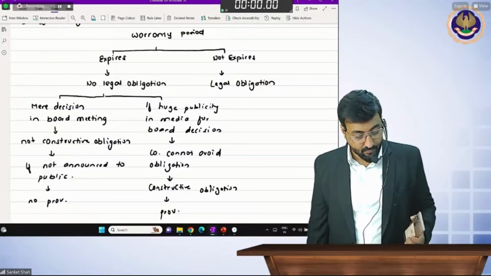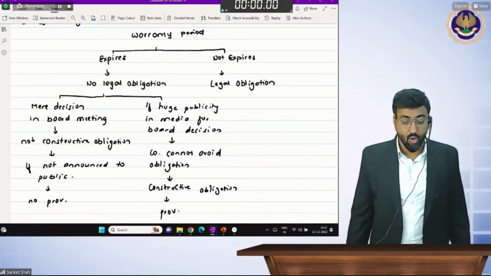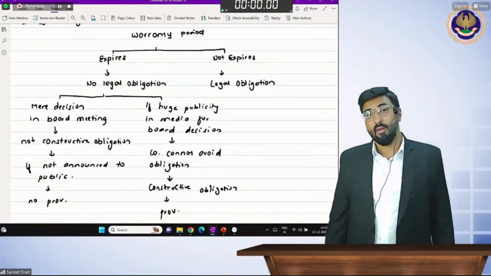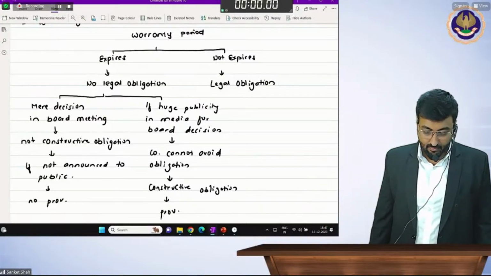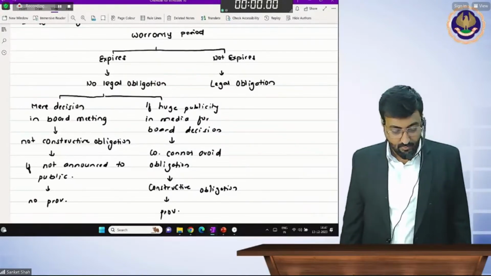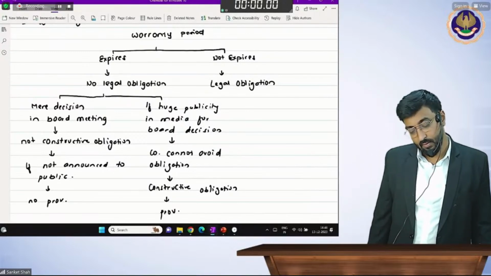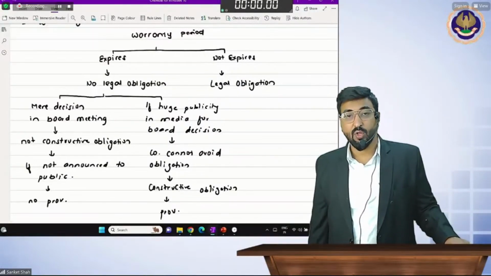Got the concept? Say yes or no beta. Got the concept or not? Expires and not expires. Yes. Very simple. So it depends on the warranty period.